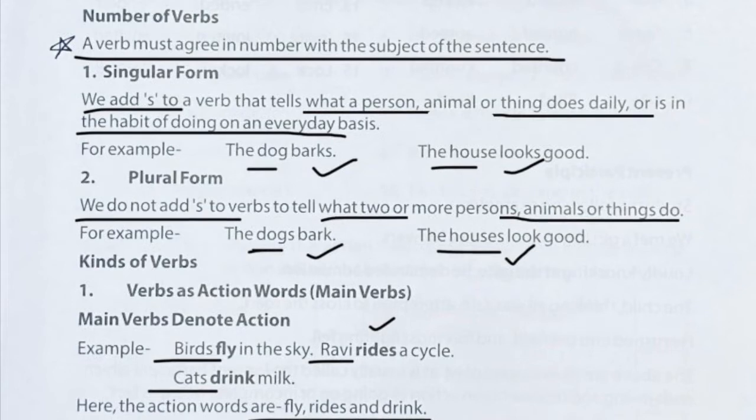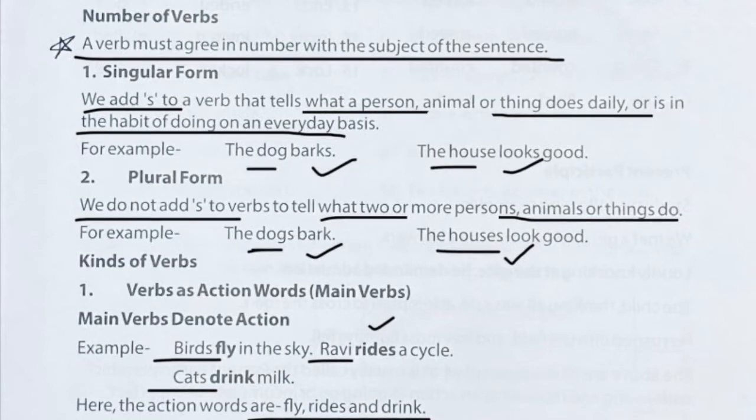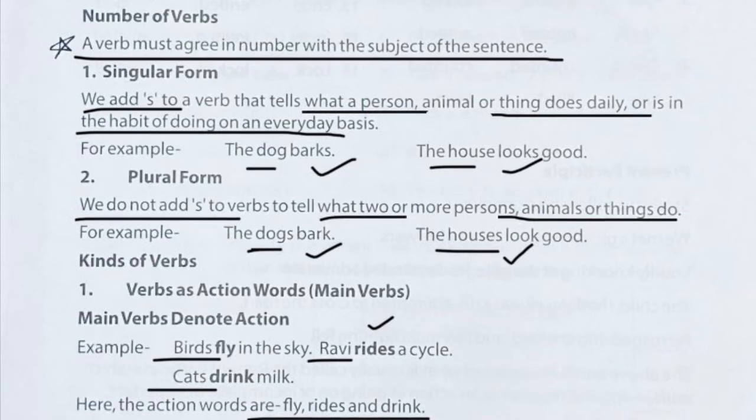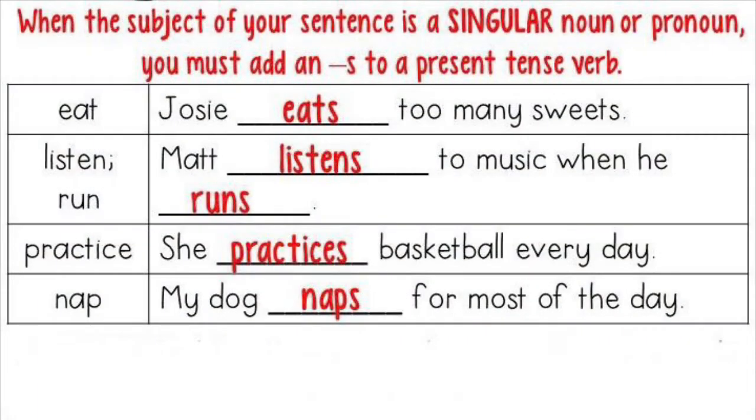कि जो verb है वो जो उस sentence में subject का number है, if it is singular then the verb must be singular. If the subject, the person who is doing the action, is plural, then the verb must also be plural. Okay, now if we talk about singular form and the plural form, first of all I want to make you understand through this picture.